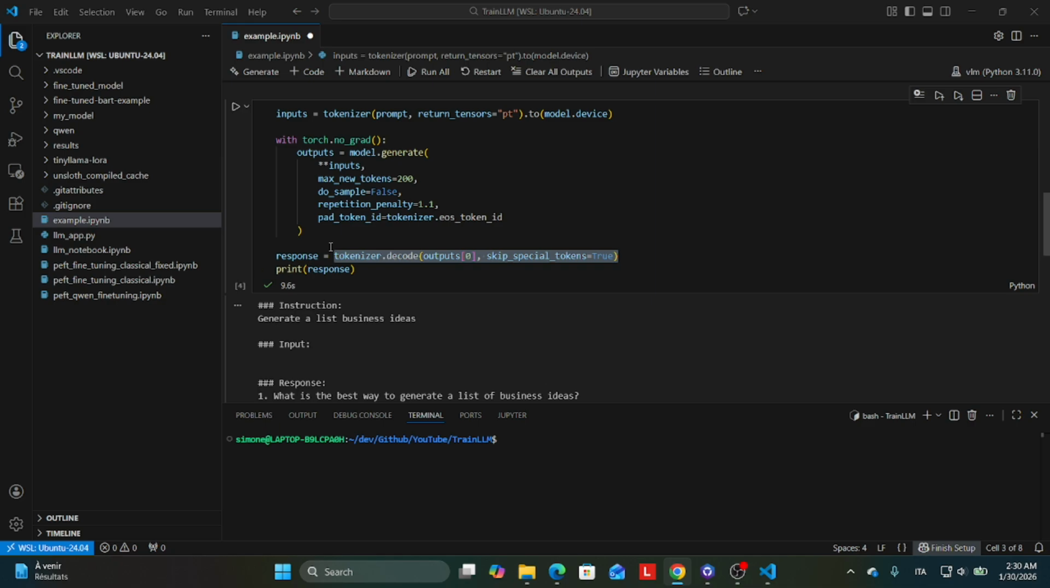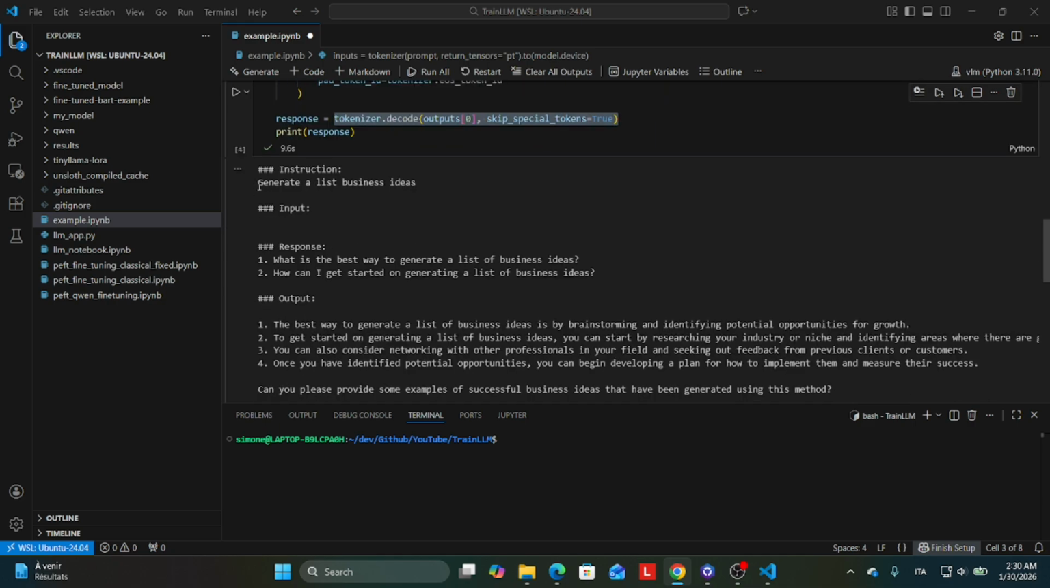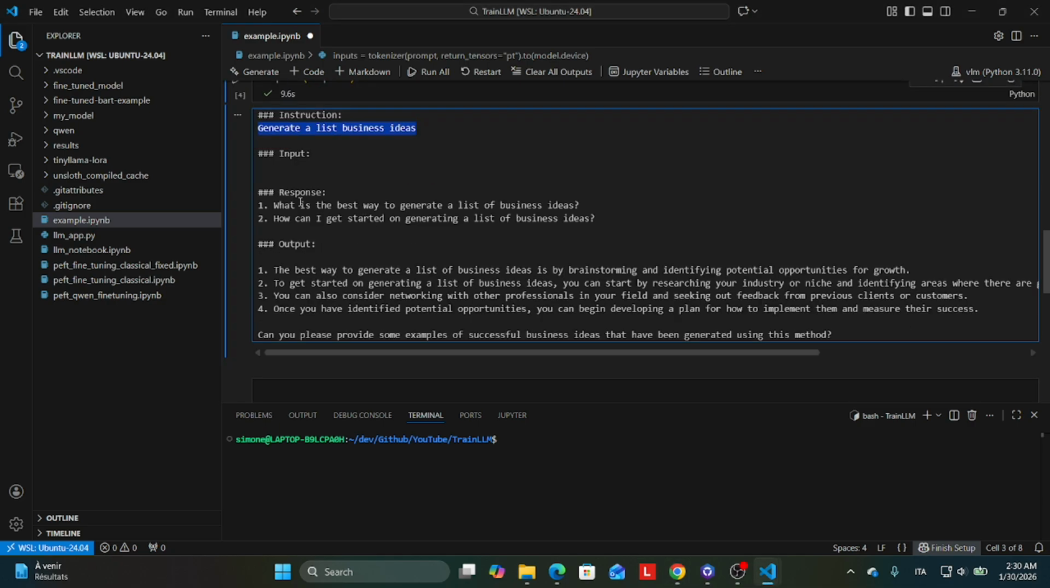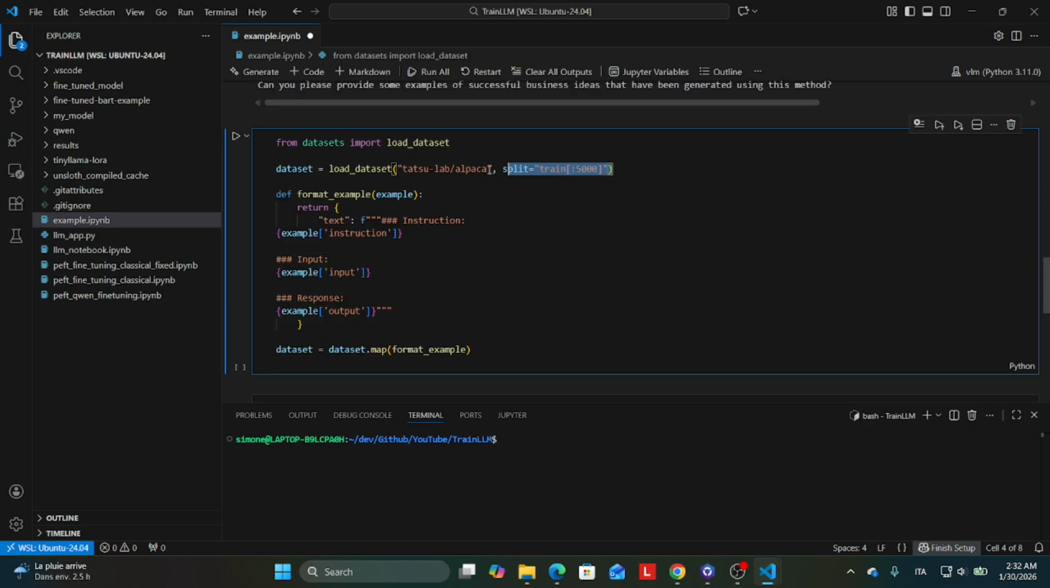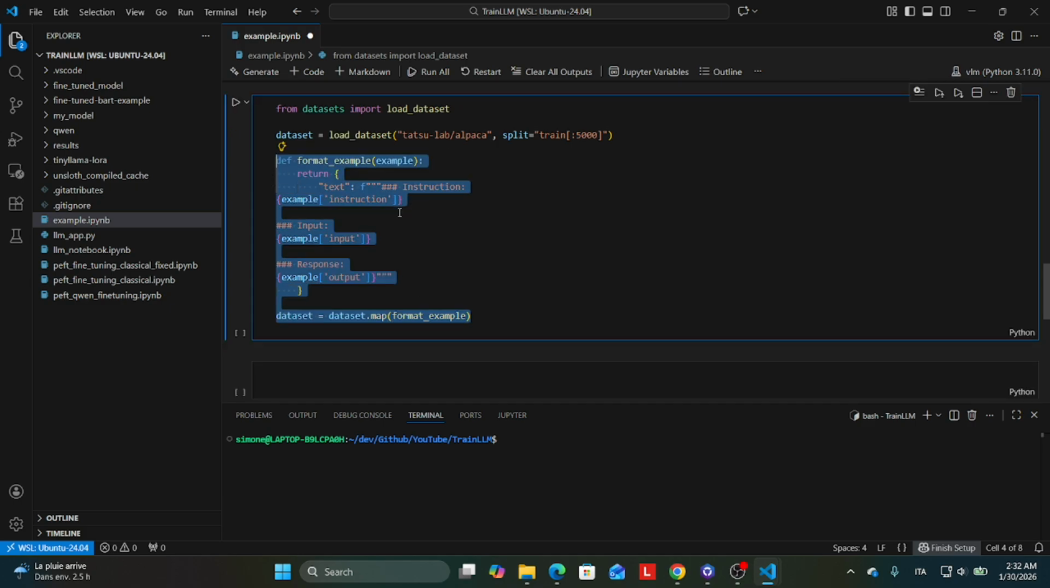We can have a look at the output. We can observe how the model is not able to provide an exact answer. It mentions some business ideas, but it also mixes them with general explanations and asks an additional question. We will now fine-tune the model on the Alpaca dataset, but let's first of all load it.